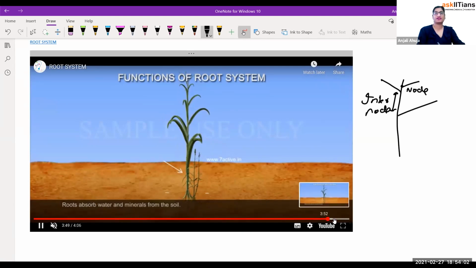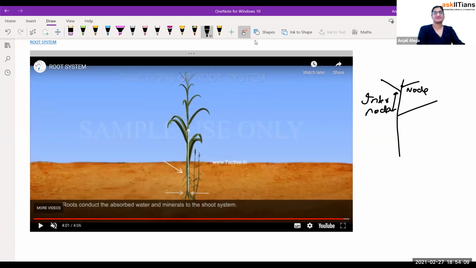Oh, function is also added here, I didn't notice. They absorb, that's the same point they are telling. That's it. With this we are finished, and all the extra things in this video we don't have to cover, because even if I tell you, you will not be able to understand, because for that you need a lot of basic information. If you want to see, the video will be shared with you, but this much information is more than enough for you.